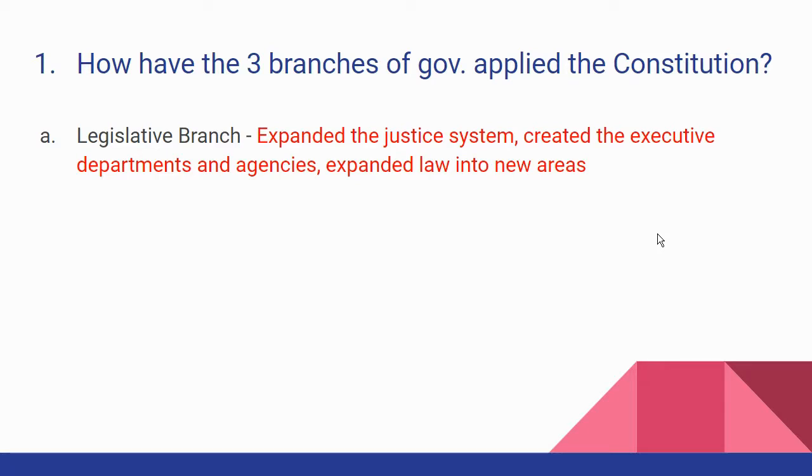They have created the executive departments and the agencies. So you have the Secretary of Treasury and the Department of Treasury. You have the Secretary of Defense and the Department of Defense. You have the Secretary of Education and the Department of Education. So they've created all these various departments that administer the laws in those particular aspects, in those particular divisions.